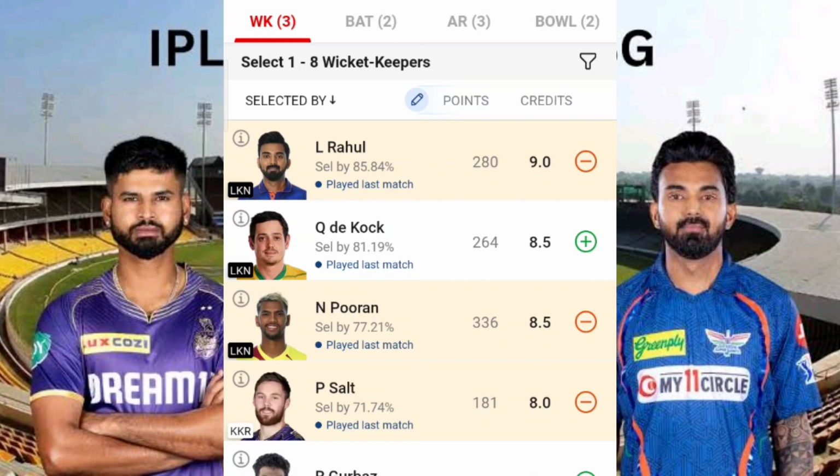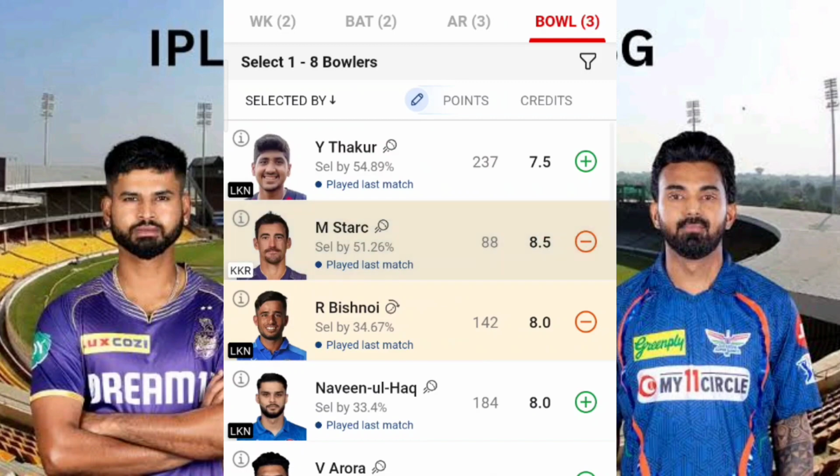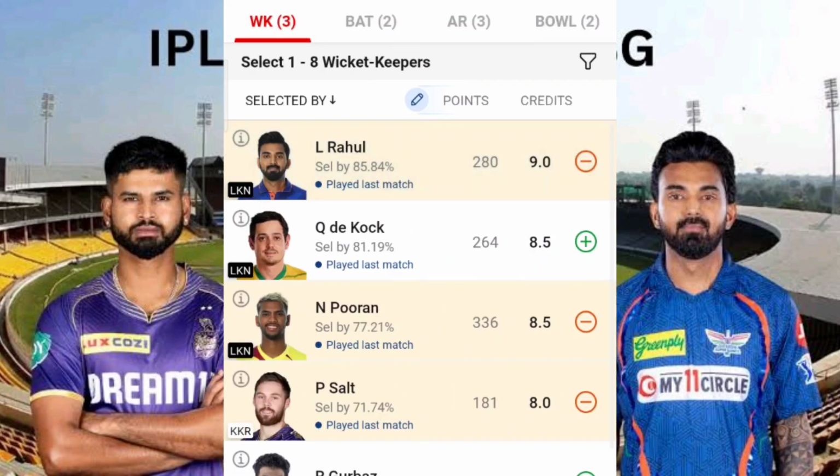Again, let me tell you openly and clearly, if it is KKR tossing first, mark my words, one between KL Rahul and Quinton de Kock will flop, utter flop. Mark my words. Most probably it will be Mitchell Starc only, the one who is going to take the wicket of either KL Rahul or Quinton de Kock. If KKR wins the toss and opts to bat first, in either case you can consider that. But there's one condition: KKR should be the tossing team.